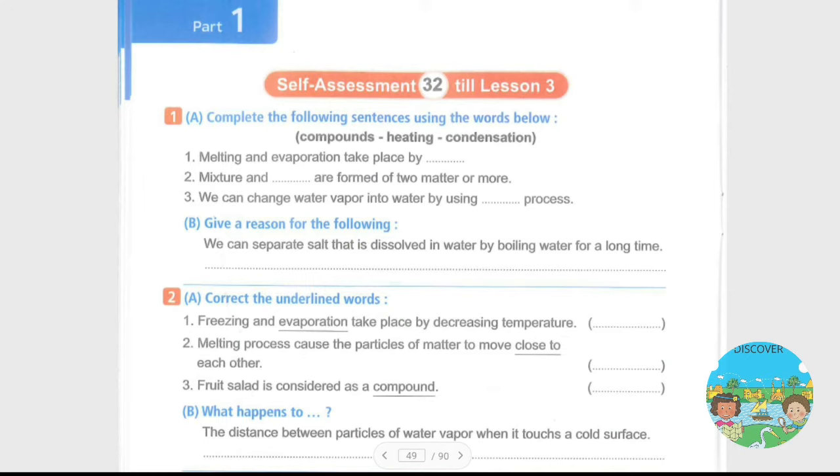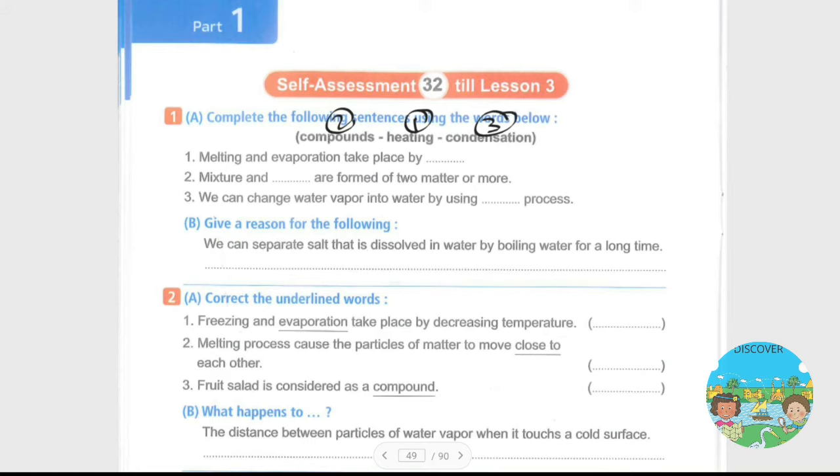Assessment number 32. Complete the following sentences. Okay. Number 1 بيقول لي melting and evaporation take place by heating. تمام. Number 2 بيقول لي mixture and compounds formed of two matters or more. الميكشر والcompounds اللي هي المركبات. تمام. Number 3 بيقول لي we can change water vapor into water by using condensation process اللي هي عملية التكثيف.